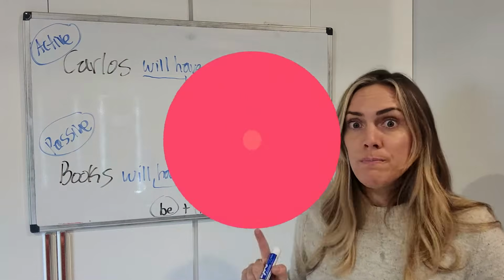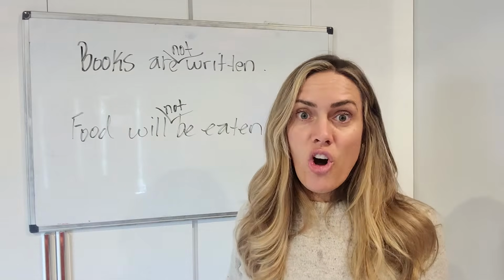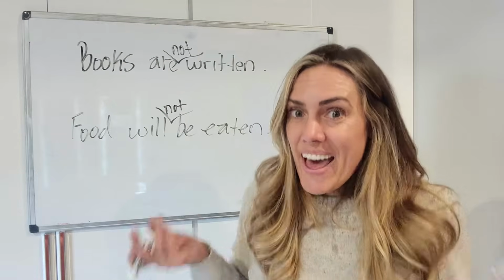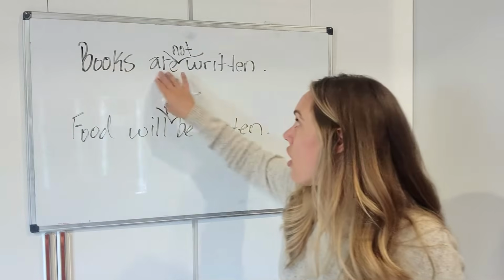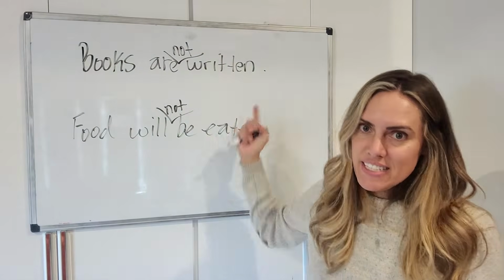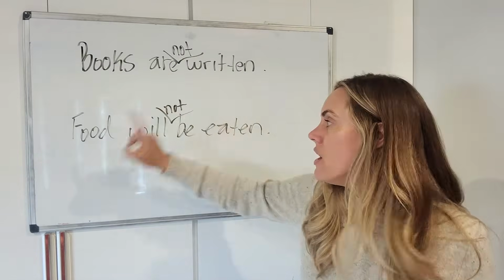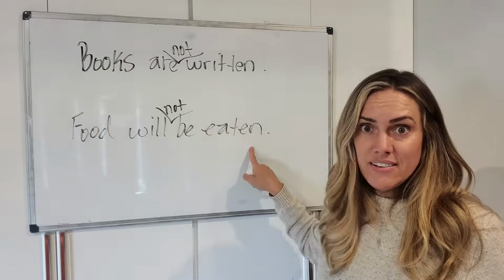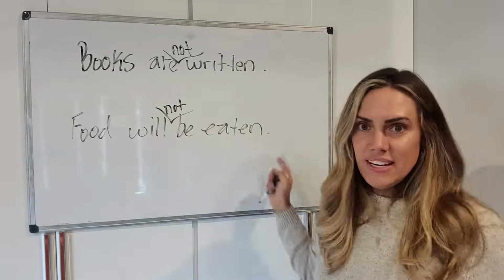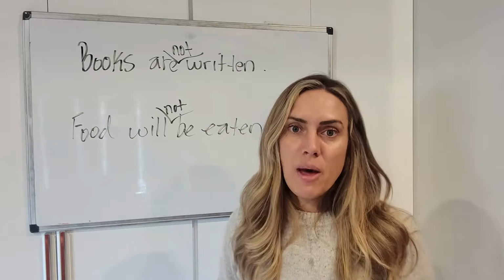Boom, boom, boom, boom. Great thing is, to make passive voice negative is very easy. All you've got to do is throw in the word not. You don't need to add another helping verb. Books are written is positive. Books are not written is negative. You put the not right after that first helping verb. Food will be eaten is affirmative or positive. Food will not be eaten is negative. That's it. You just put the not right after that first helping verb.